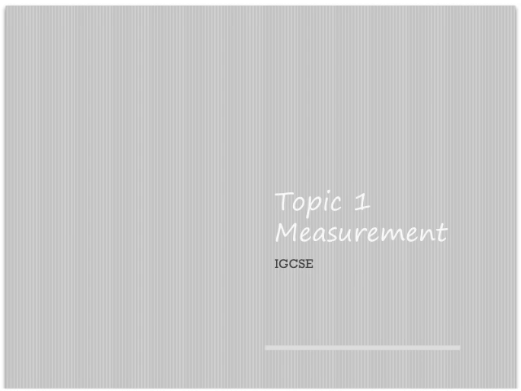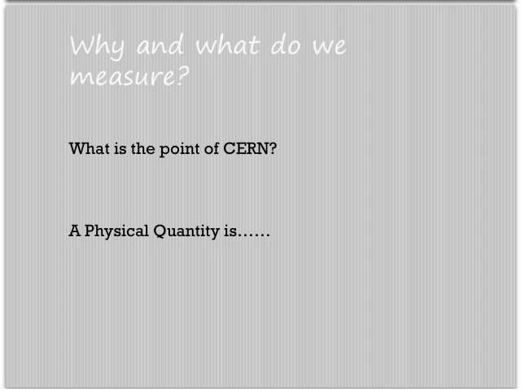Okay, topic 1, measurement. So, we talked about this in class, but what is the point in CERN? Well, it's all to do with measurement of very small things. Okay, what is a physical quantity? Well, it's something that you can actually measure. So, it is a measurement that can be taken, so something that can be measured like length is a physical quantity. You can actually find the length of a physical object.